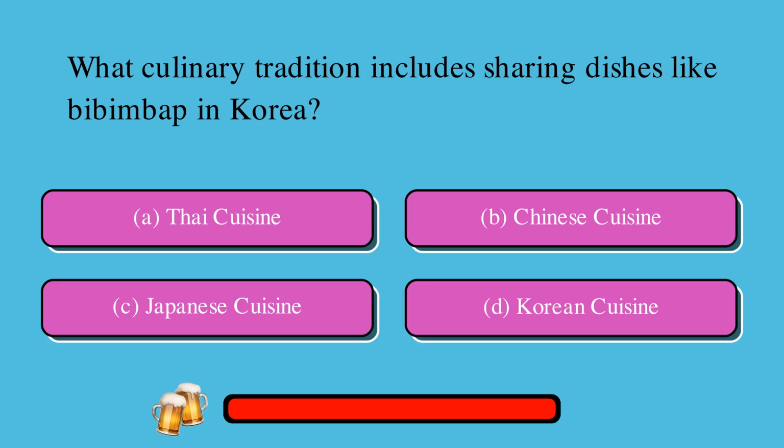What culinary tradition includes sharing dishes like bibimbap in Korea? A. Thai cuisine, or B. Chinese cuisine, or C. Japanese cuisine, or D. Korean cuisine? The correct answer is D, Korean cuisine.